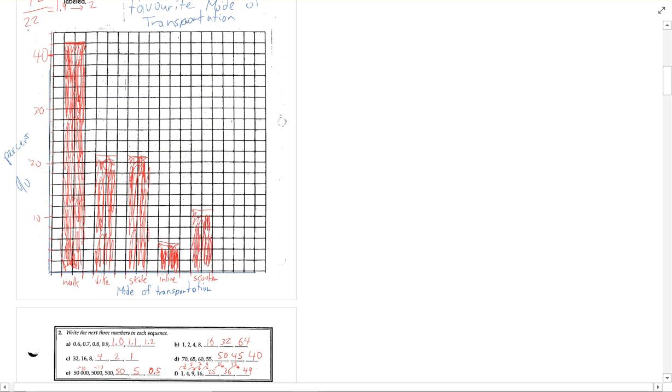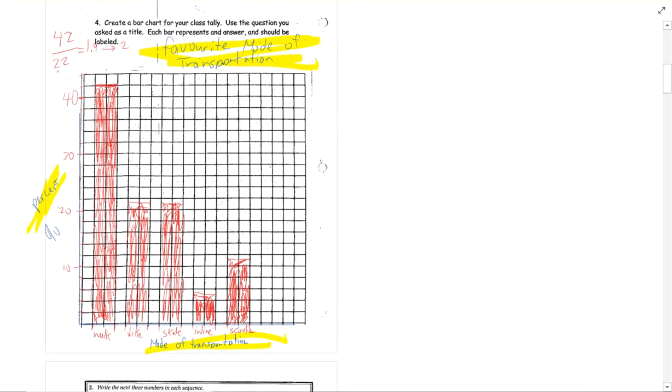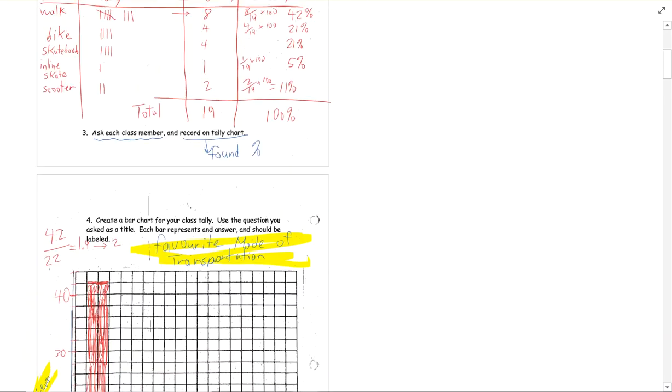Let's check what the important things for a graph are. What gives it meaning? Well, a couple things. Number one is a title. Check. I got a title. Number two, I labeled my axes. Check. This axis is labeled. This axis is labeled. And then, of course, you've got to get your axes with the proper numbers and or words. Done, done, and done. So there's my beautiful bar graph of the class tally for the survey that we did.